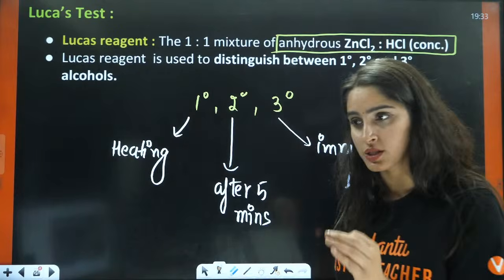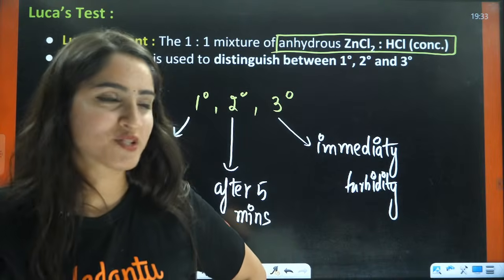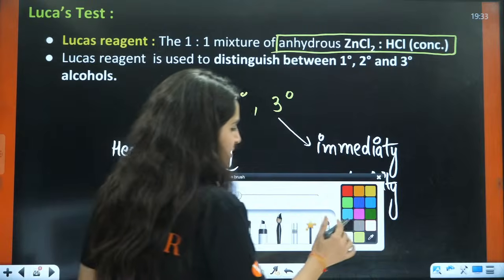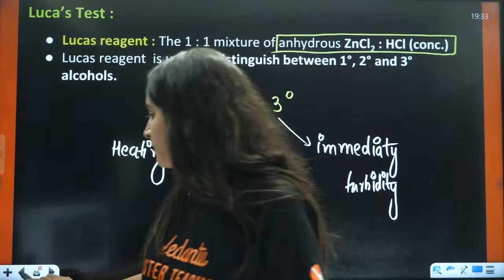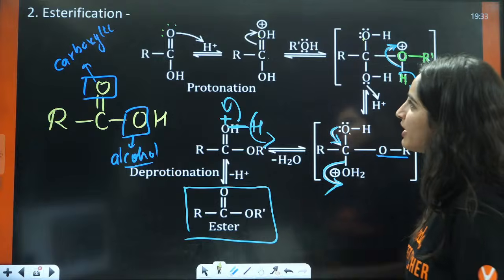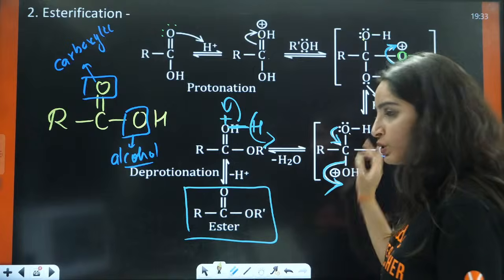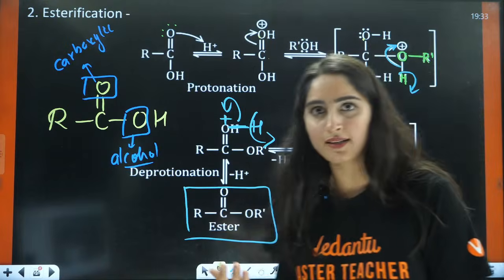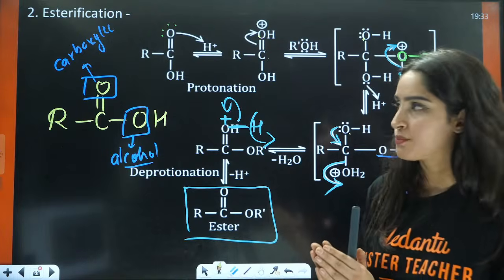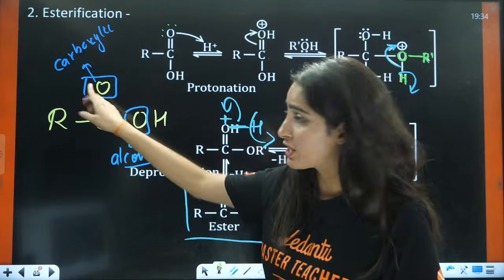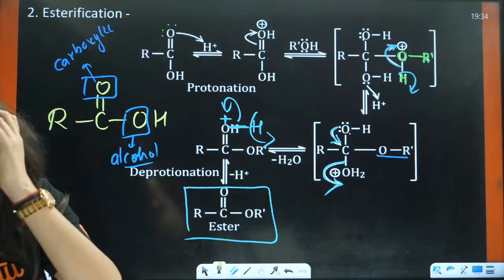So this is used. Ma'am, I wrote the mechanism as elimination but got it wrong. I know the mechanism part is for MCQ. See, I'll tell you where the mechanism is used. I always tell my students that you don't need to cram the full mechanism. They are not going to ask you the full mechanism. You should try to understand it, but in the end, what is important is the main highlighting points of the mechanisms, like this oxygen is from carboxylic acid, this oxygen is from alcohol. These kinds of things are important, right?